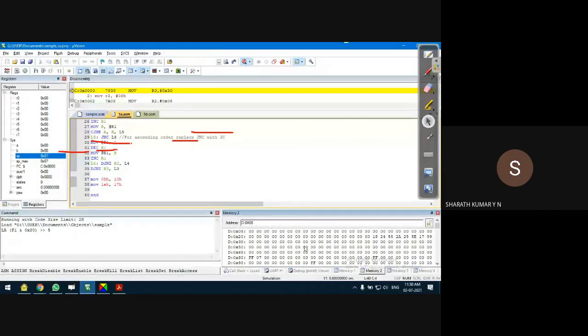So I'll go to the second memory window. Here the location is 10H, because bank 2 starts from 10H. So the address is 10H.